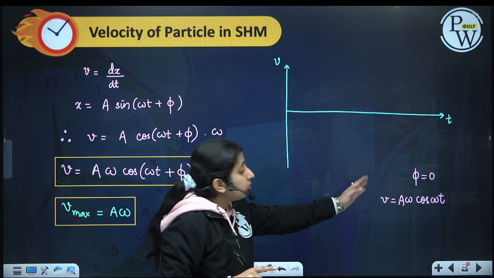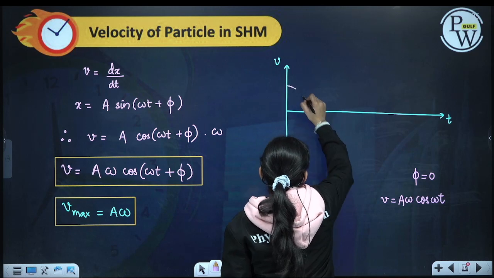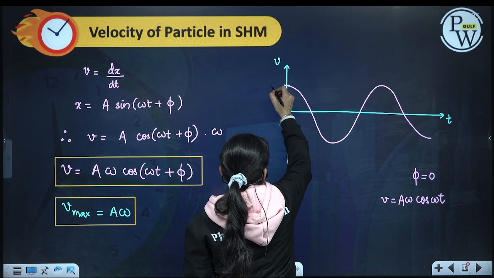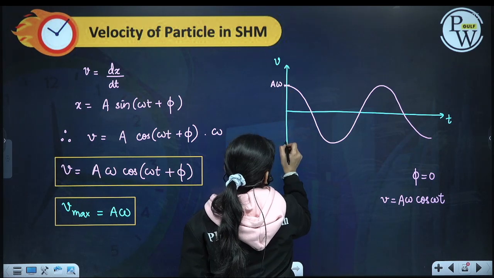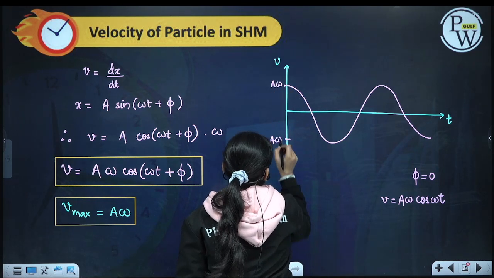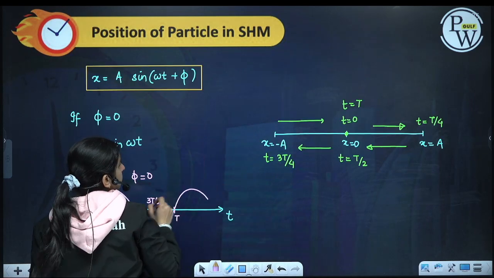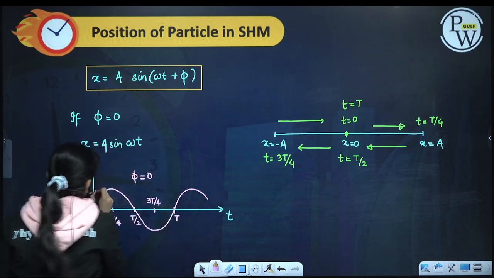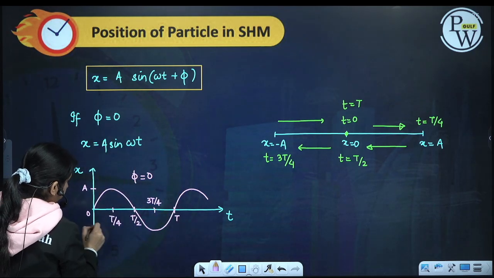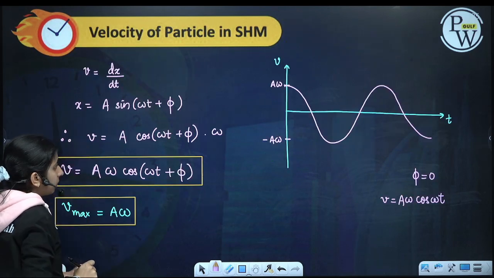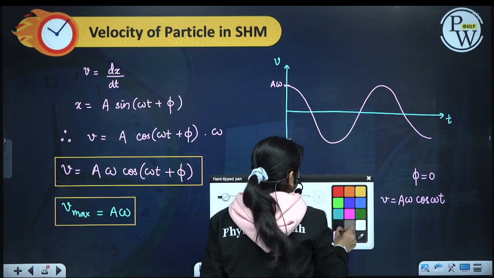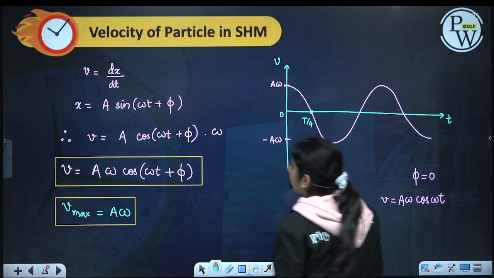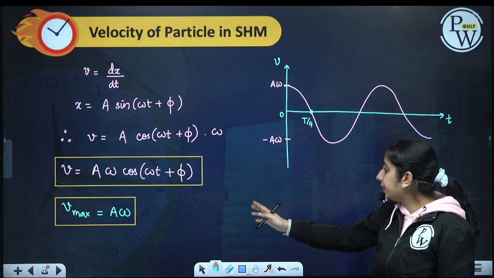Okay, so cos graph, this will be my graph of the velocity. Here this value will be plus a omega and this value will be minus a omega. Similarly in x, this value will be plus a and this value will be minus a. Okay, so particle at t is equal to 0, it is having maximum velocity, it is at the mean position.